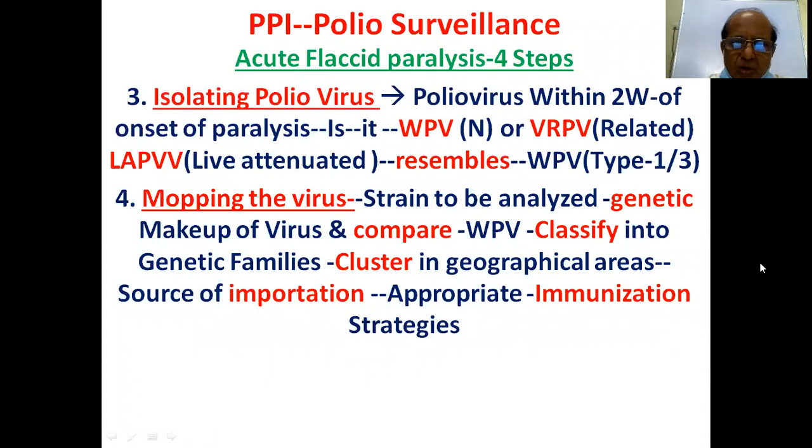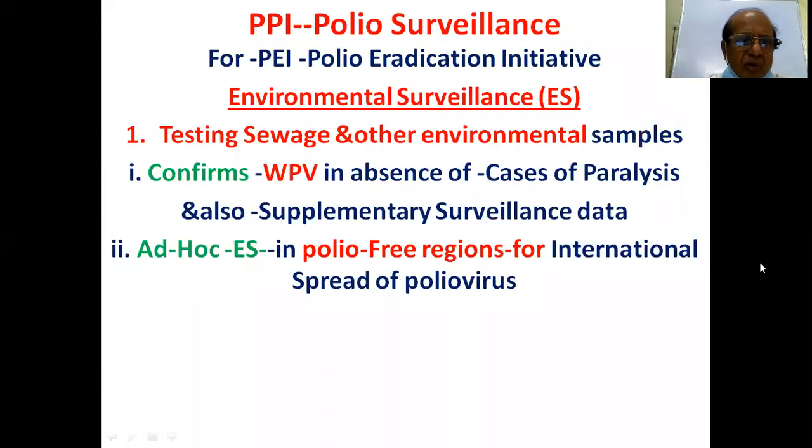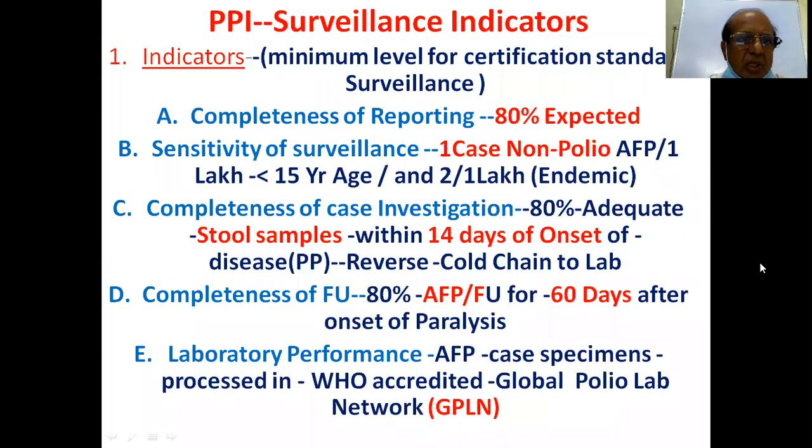Mopping up the virus: the strain is analyzed, genetic makeup compared, classified, then clustered, to see whether there is any importation, then appropriate immunization is given. And environmental sanitation confirms, and ad hoc environmental surveillance in polio-free regions.